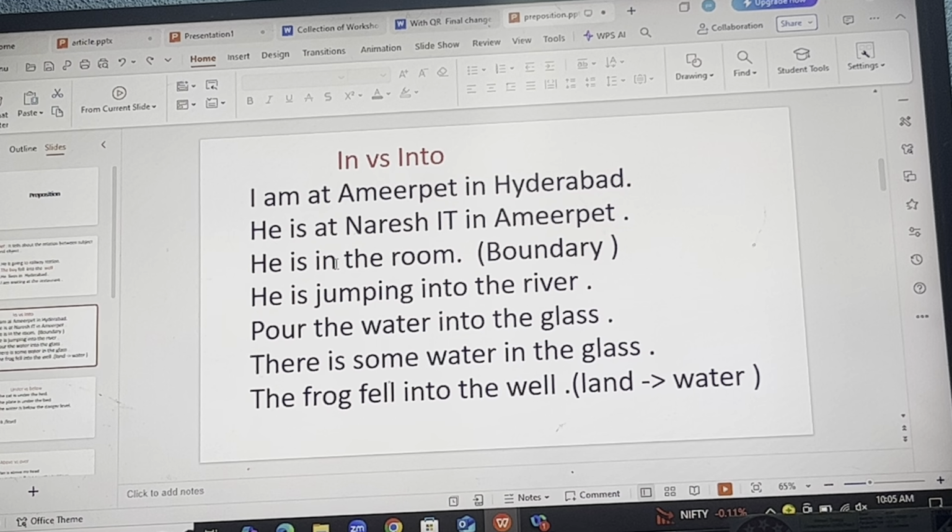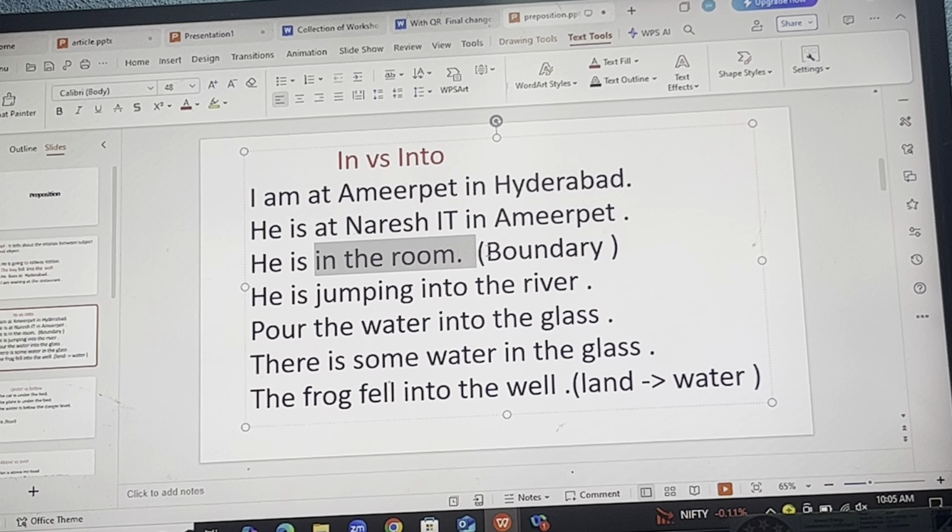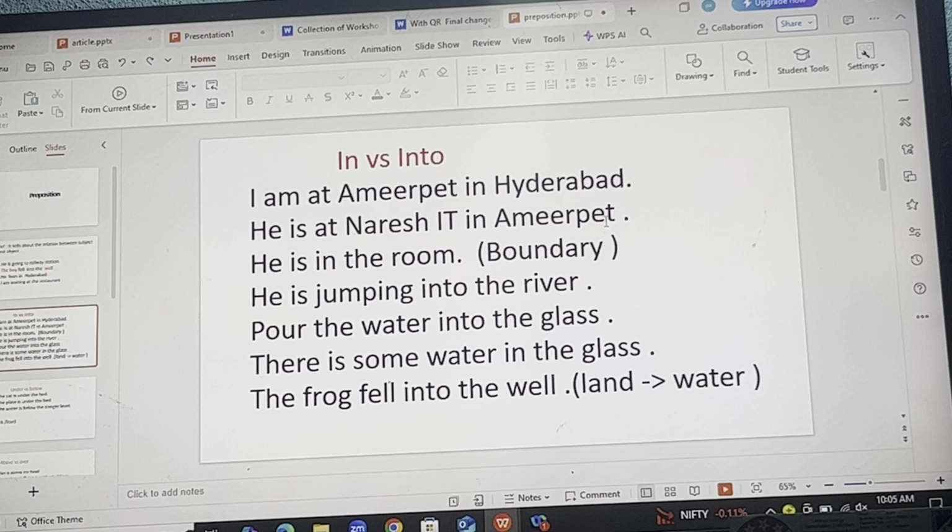Okay, so if you could see here, in is used for the boundary. Like they are playing in the ground. It means they are in the boundary of the ground. In the same way, he is in the mall. It means he is in the boundary of the mall. The water is in the bottle, so water is in the boundary of that water bottle. Hope you're getting the point.